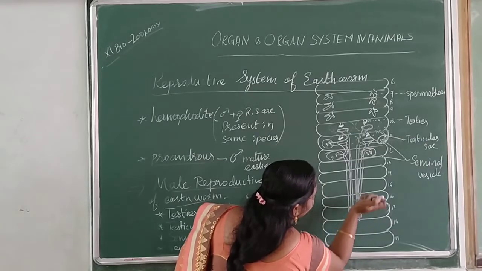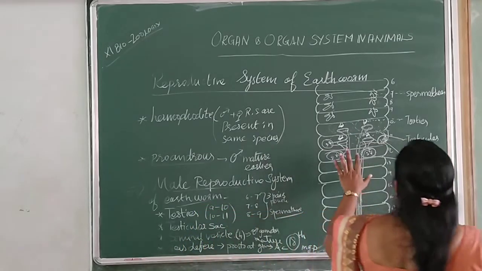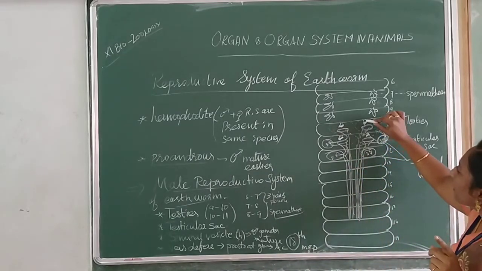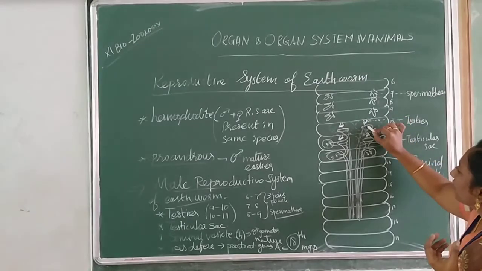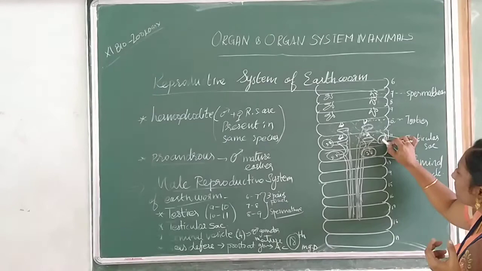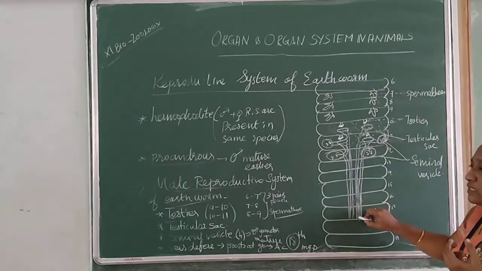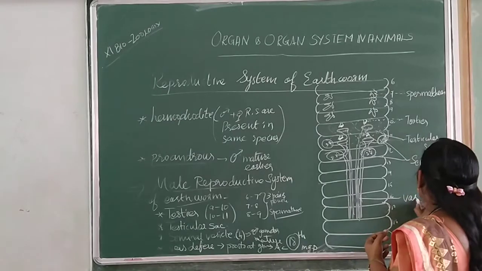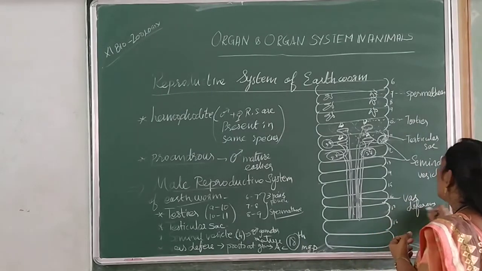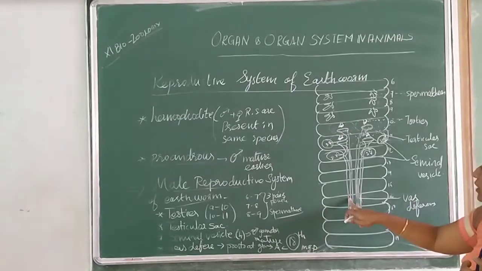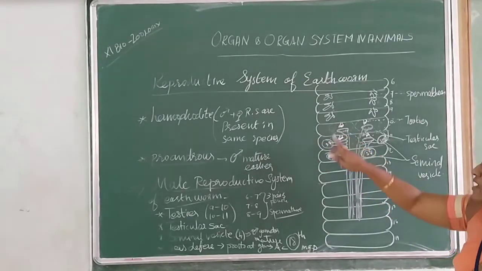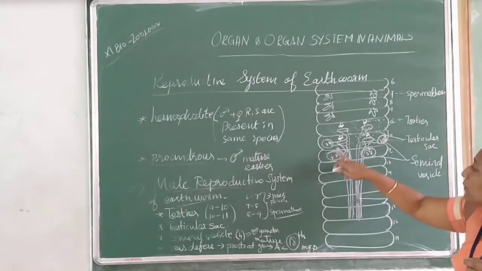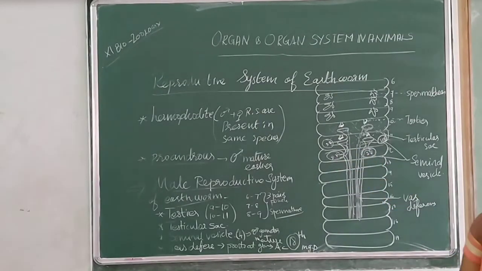Okay. See, up to this clear, children? So here, from the pair of testes, sperms are collected by the funnel, and from the funnel they move toward the seminal vesicle, and from the seminal vesicle the tube extends down. This is called the vas deferens. So here there is a pair of vas deferens. One is coming from the small seminal vesicles, carrying sperm of this testis, and another one is from the large seminal vesicles, carrying the sperm collected from the second pair of testes. Children, up to this clear?